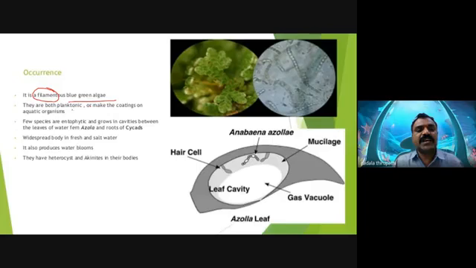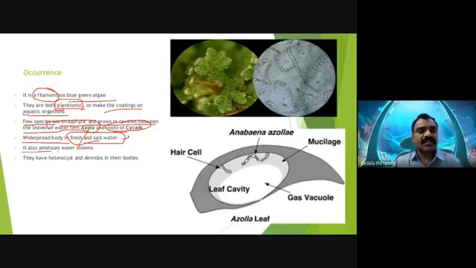They are planktonic, making them aquatic organisms, and a few species are endophytic, living in cavities between the leaves of Azolla and in Cycas coralloid roots. They are widespread in fresh and salt water, like ponds, lakes, seas and oceans.